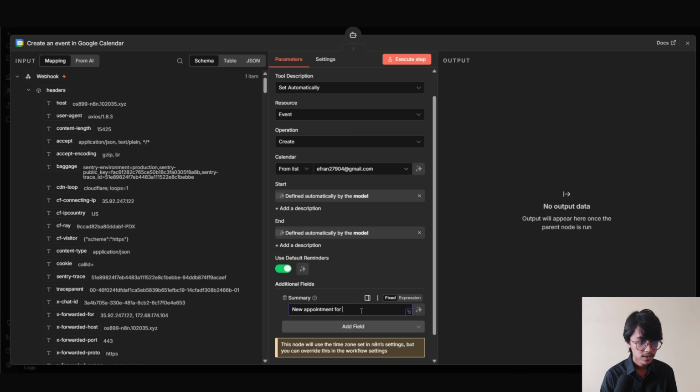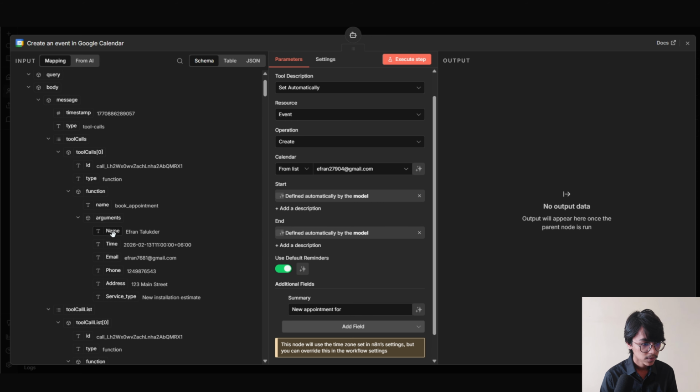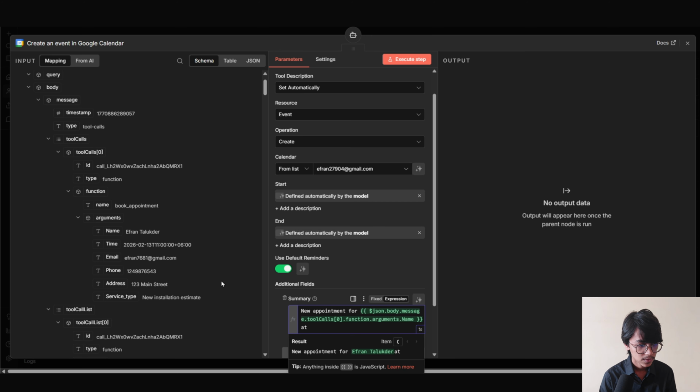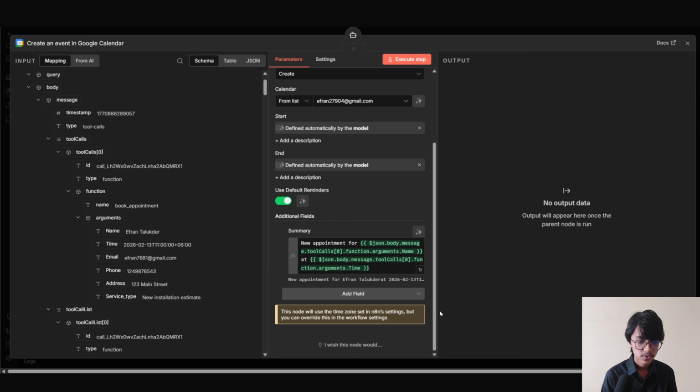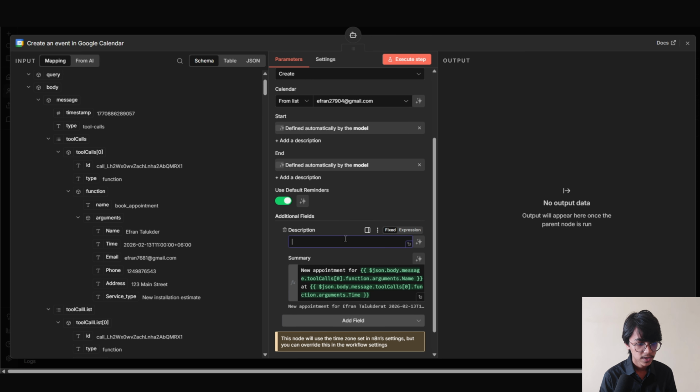Now we have to add the name variable from the left side. Now drag the name from here and put it right into here. Now we are gonna add the time. Now drag the time from here and put it right into here. Now we are gonna click again on add field. Now we are gonna select the description. Now we have to add its description.